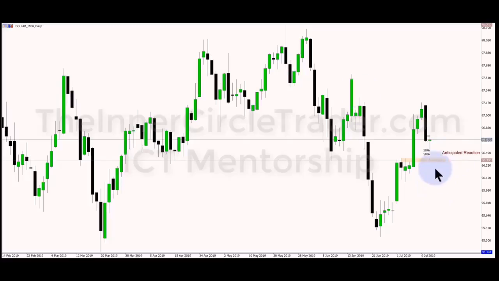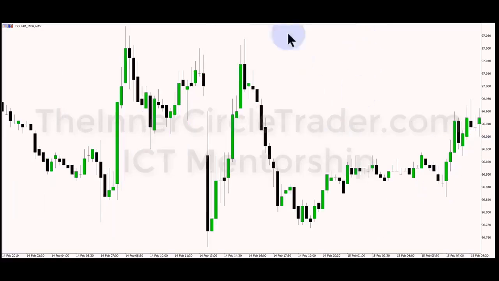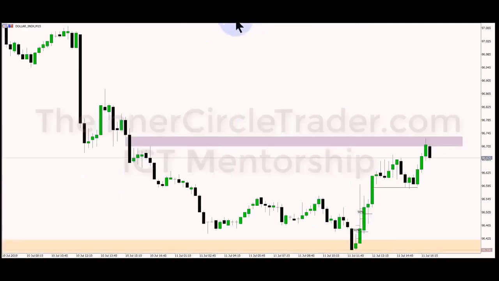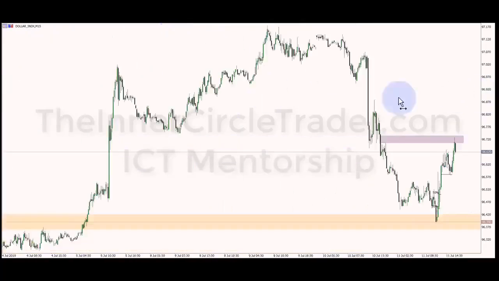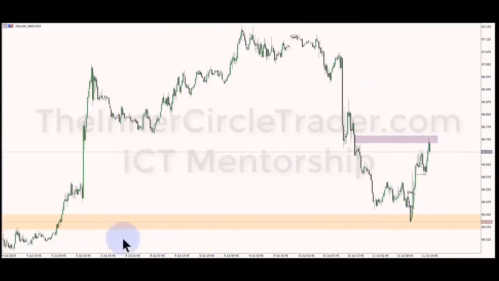All right, so let's go down to a lower time frame real quick and drop into that 15-minute time frame. Dial out just a little bit. Okay, so here's that consequent encroachment of the wick inside that order block. Beautifully hits it to the pip and even pipette, and we have a run higher.